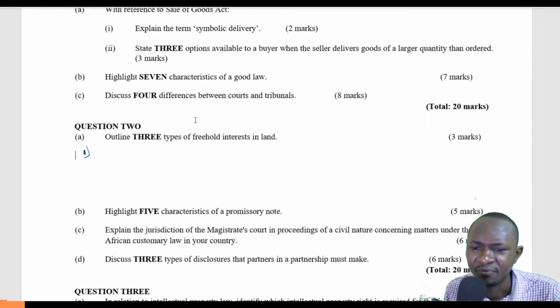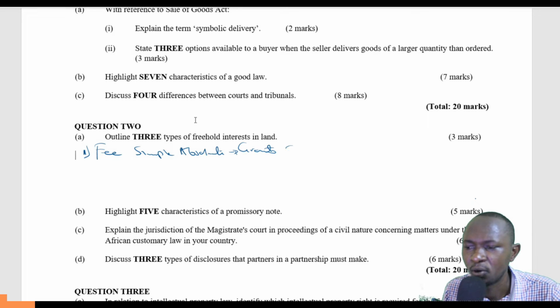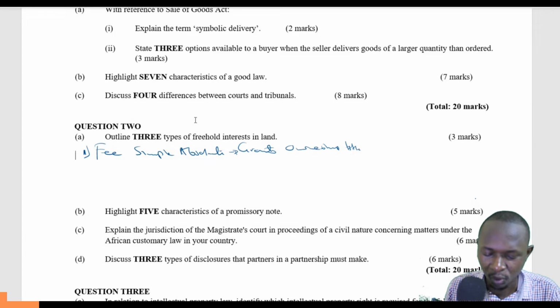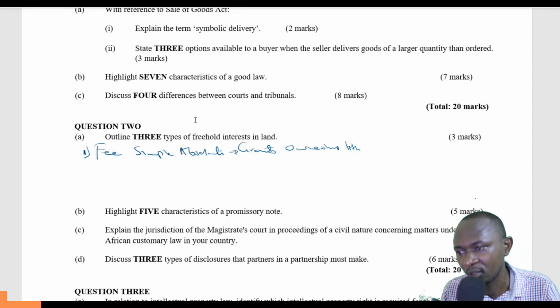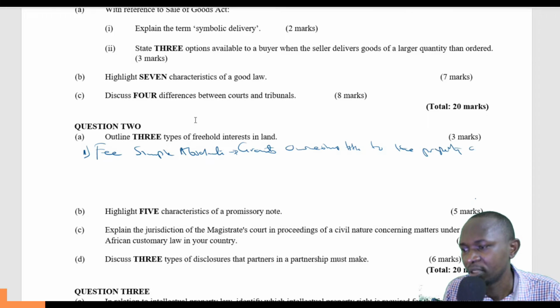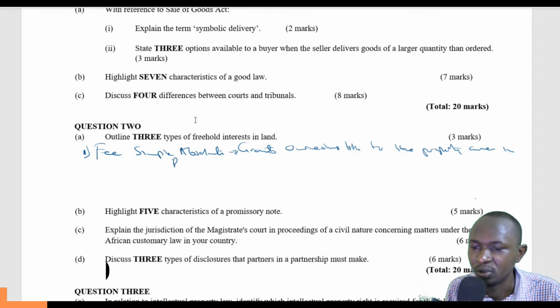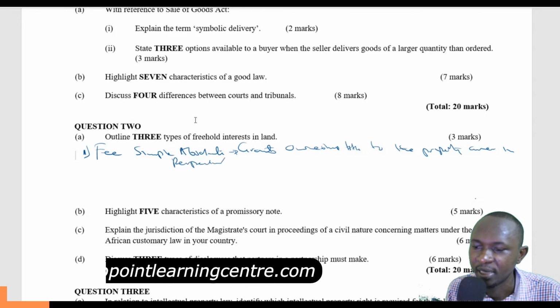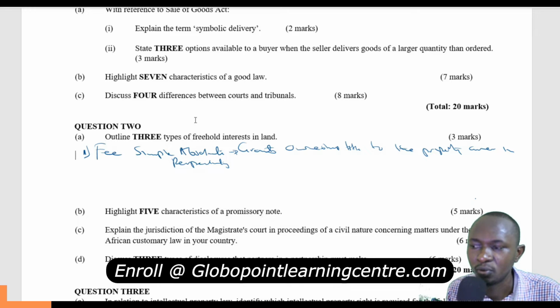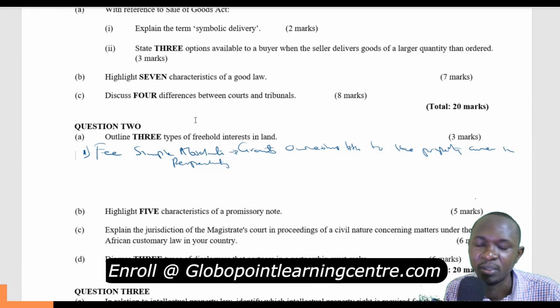The first one is the fee simple absolute. This type of freehold interest grants the ownership title to the property owner in perpetuity.